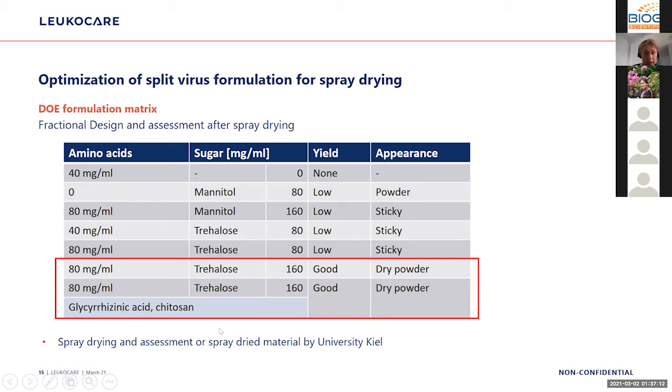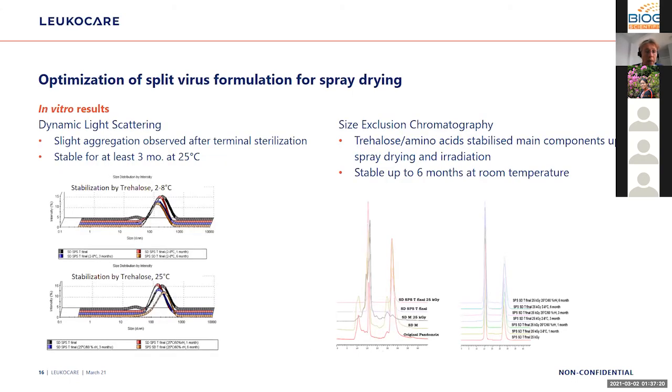Spray drying and assessment of the spray-dried material was done by the group of Professor Schirlys at the University of Kiel in Germany. The in vitro results show by dynamic light scattering that at 5 degrees Celsius there is hardly a change to be seen. Here in the back is the beginning, the 0 value, and then we have 1, 3, and 6 months of storage results.